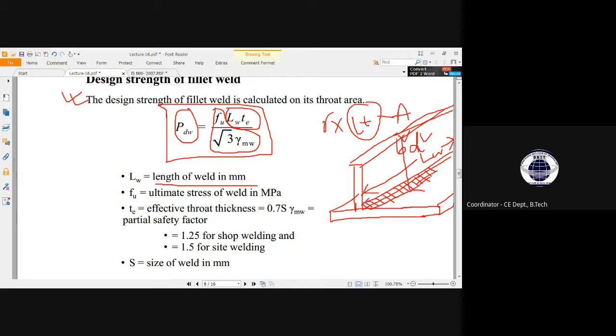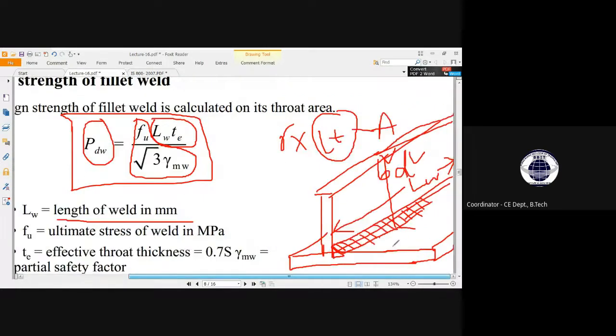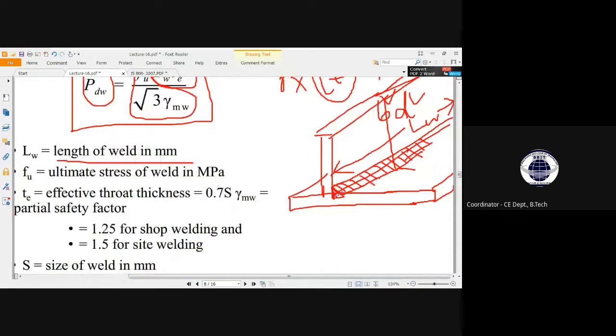See, this welding connection is a triangular form, right? So if I take it out and zoom it, this is the throat thickness. This is the throat thickness of the weld. Actually, it has been observed that through this alignment of throat thickness, a welding connection majorly fails.